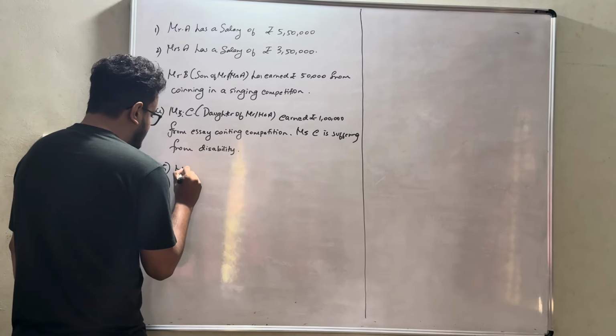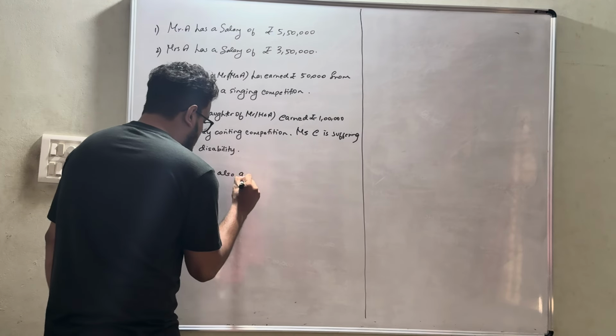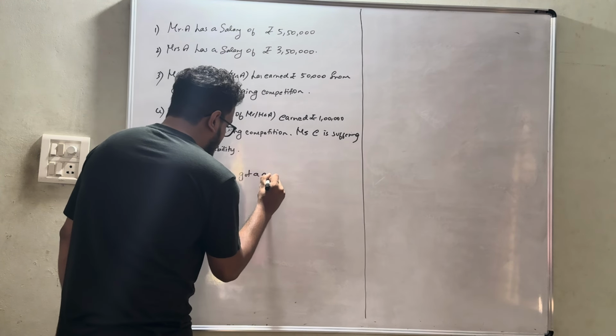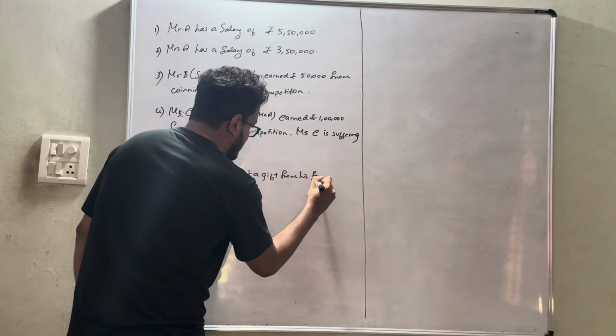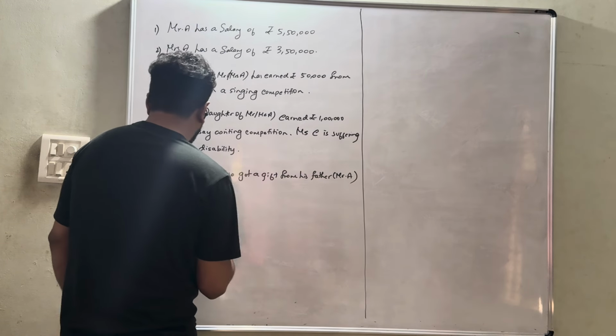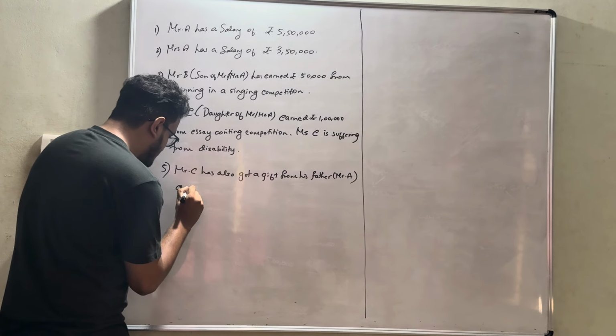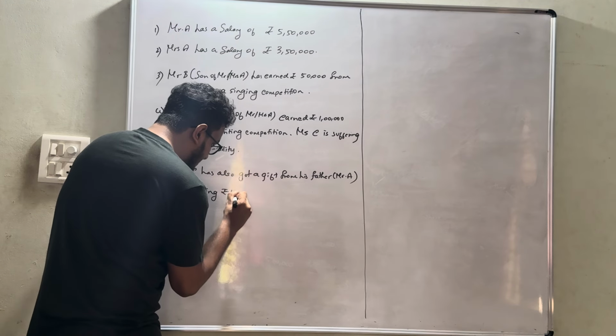Let's take that Mr. C has also got a gift from his father, that is Mr. A, amounting to rupees 1 lakh.